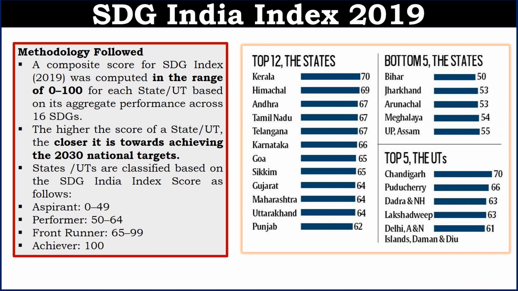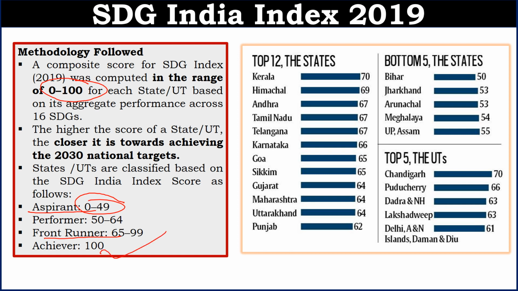Let's discuss how the Sustainable Development Goal India Index has been calculated. A score between 0 and 100 has been given according to performance in achieving the Sustainable Development Goals. If the score is between 0 and 49, the state will be called aspirant. If it is between 50 and 64, the state will be called performer, and if it is between 65 and 99, they will be called front runner, and if they achieve 100, then they will be called achiever.